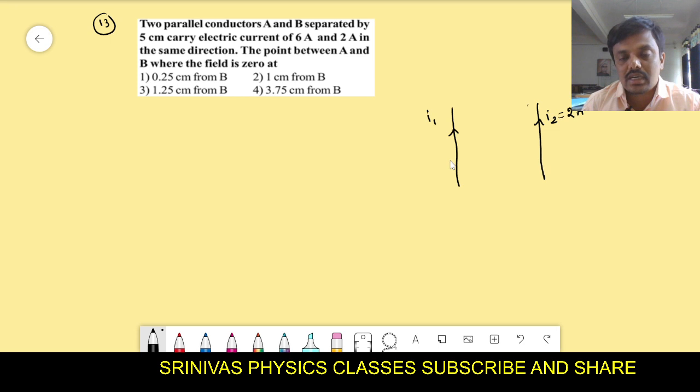For example, due to the straight current carrying wire, what is the direction of the magnetic field due to the first wire? Due to the first wire, on the right side, the magnetic field will be inward.